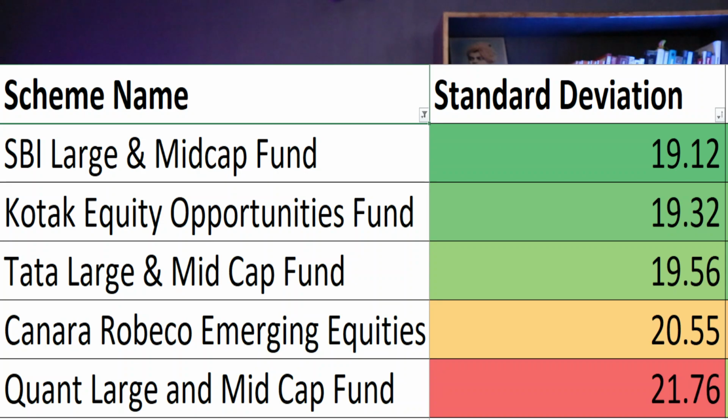So after return analysis, we will move to our next topic, that is risk analysis. In risk analysis, firstly we will see the standard deviation of these mutual funds, and in standard deviation, the lower the value the better for the fund. In standard deviation, on number 1 we have SBI Large and Mid Cap Fund. On number 2 we have Kotak Equity Opportunities Fund. On number 3 we have Tata Large and Mid Cap Fund. On number 4 we have Canara Robeco Emerging Equities Fund, and on number 5 we have Quant Large and Mid Cap Fund.